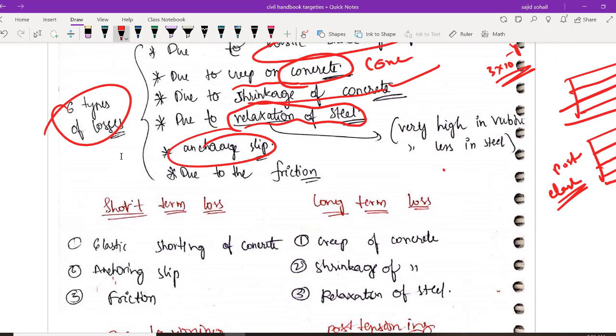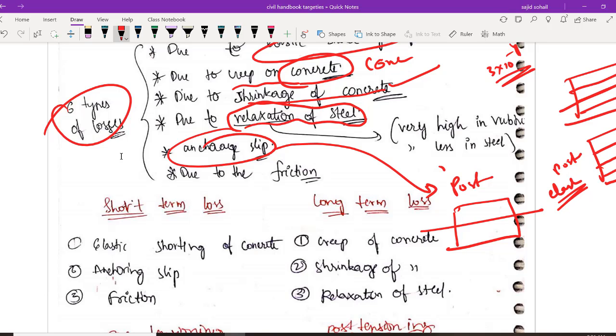Because of slip in anchorage, where will you be having anchorage slip, pre-tensioning or post-tensioning? जैसे नाम देख के बोल दो. Obviously in post-tensioning only you will be having anchorage slip. In pre-tensioning there is no anchorage. You are stretching the steel bar and casting it. You have a strong bond between your steel wire and concrete. There is no use of anchorage. But in post-tensioning, you are dragging this and then you are just giving an anchorage at the ends. Agreed or not?